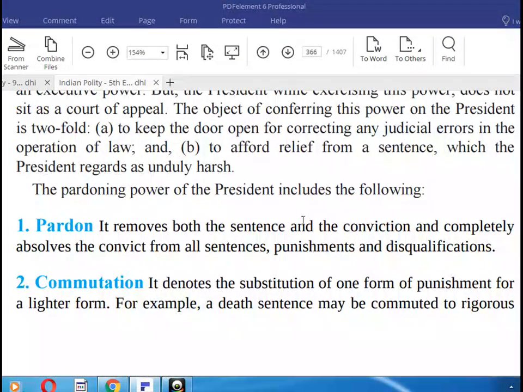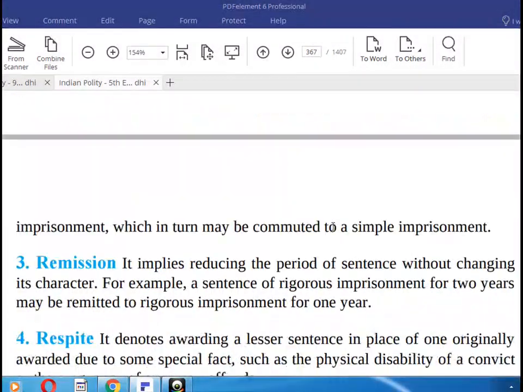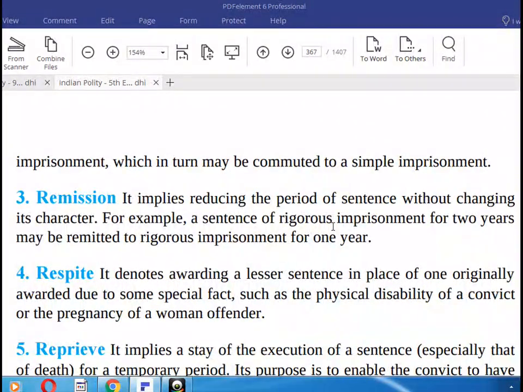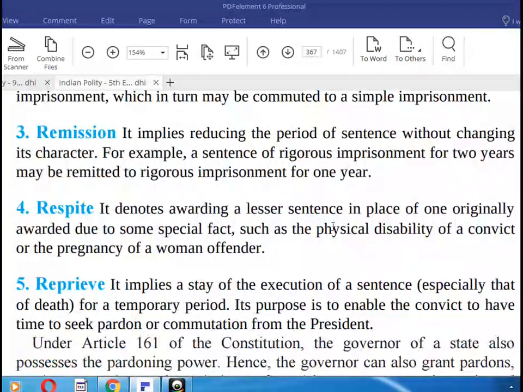The pardoning power of the president includes the following. Pardon: it removes both the sentence and the conviction and completely absolves the convict from all sentences, punishments and disqualifications. Commutation: it denotes the substitution of one form of punishment for a lighter form. For example, a death sentence may be commuted to rigorous imprisonment, which in turn may be commuted to simple imprisonment. Remission, respite and reprieve.